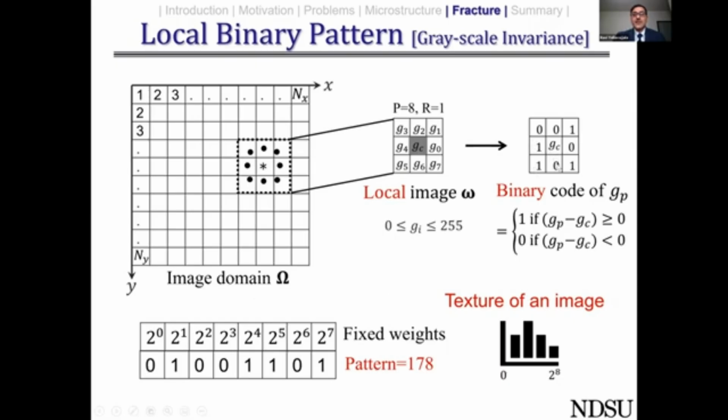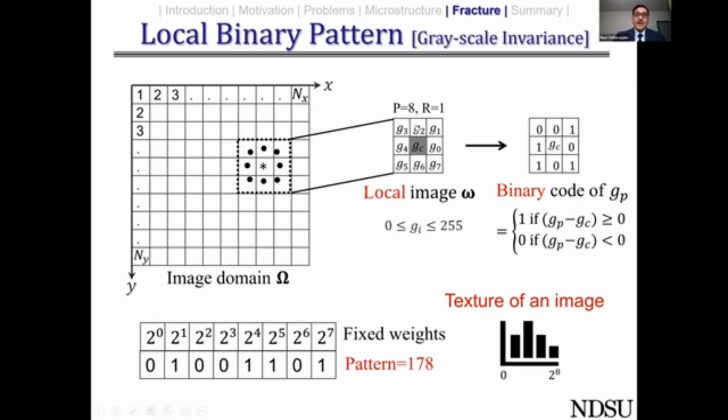So here we started off with 0, which is below the GC, and then we went anti-clockwise. So it became 0, 1, 0, 0, 1, 1, 0, 1. And we can convert it into a pattern by multiplying each of these digits with 2 raised to n, where n is nothing but the position of each of these digits. In this particular case, this pattern turns out to be 178.